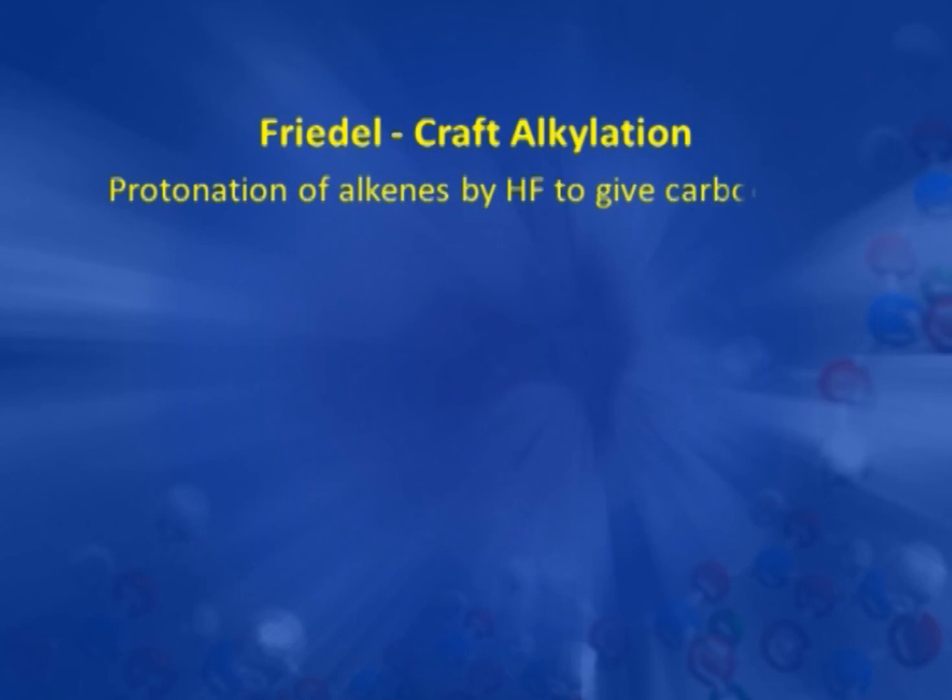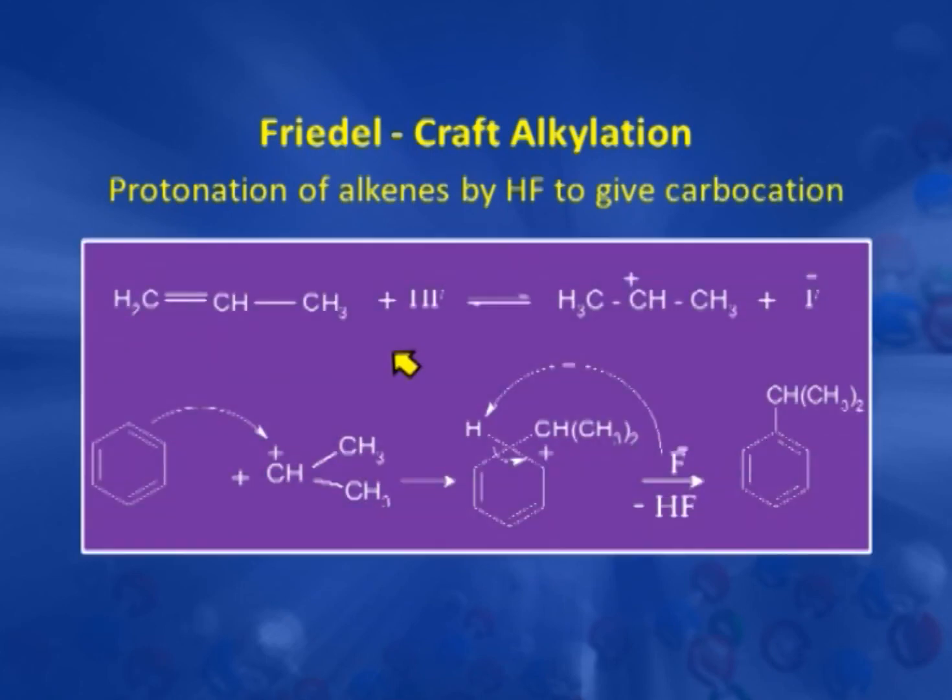For example, we can react alkene with an acid, for example, this is propene which on reaction with HF produces the isopropyl carbocation, and this isopropyl carbocation, in the normal course, is attacked by the benzene ring and gives the isopropyl benzene.